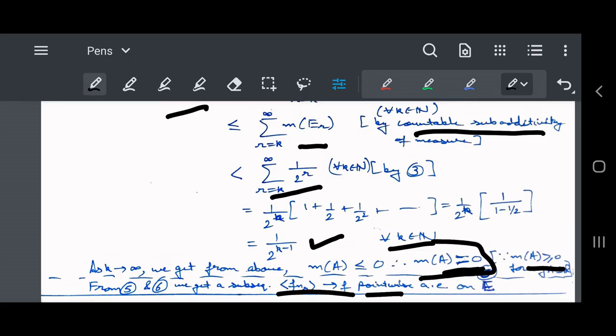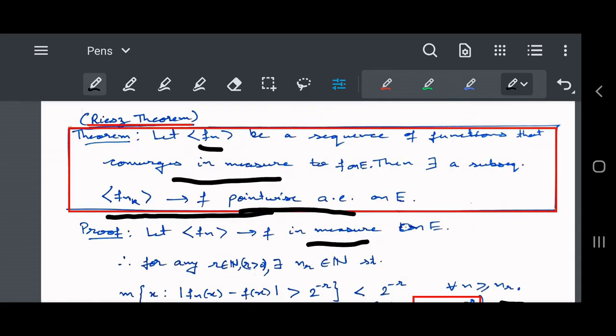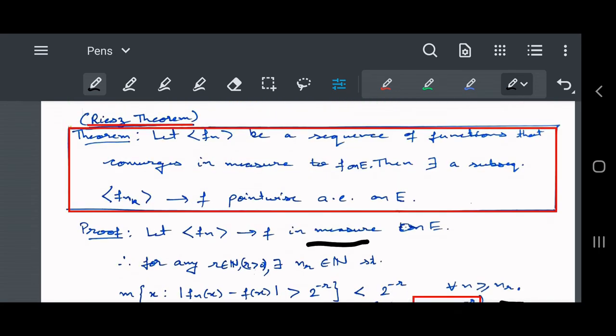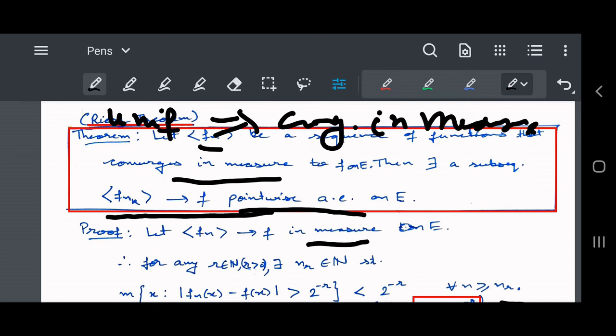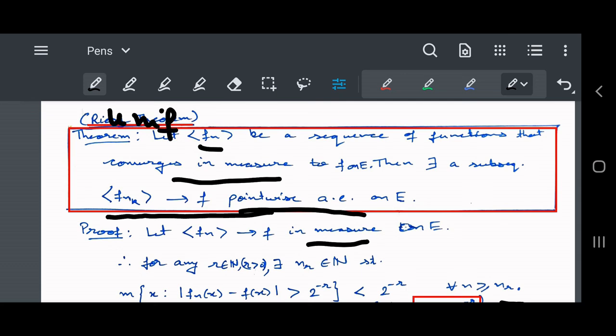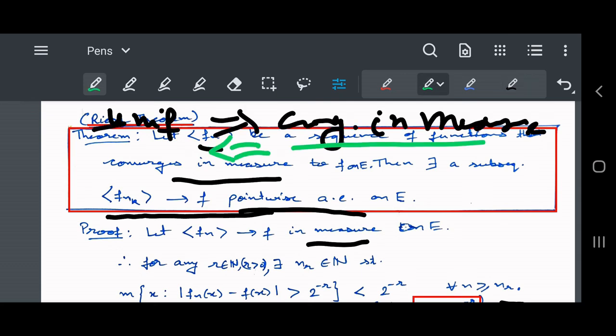So what we achieved is that the sequence converges to this function f. There is a subsequence which is converging pointwise outside A, and A has measure 0, so the convergence is almost everywhere. That proves the theorem: for a sequence of functions converging in measure, we have a subsequence which converges to the same function pointwise almost everywhere. So that proves the Riesz theorem.